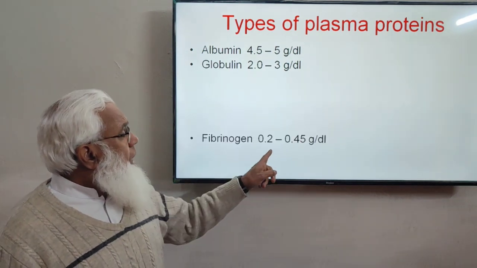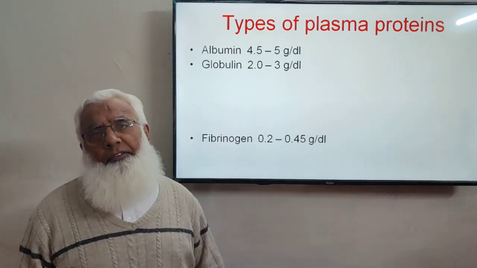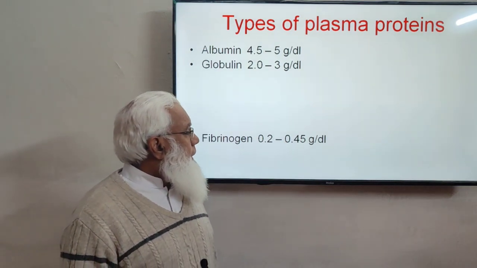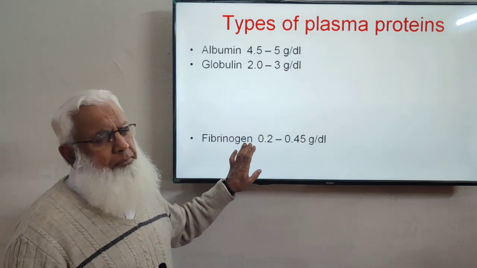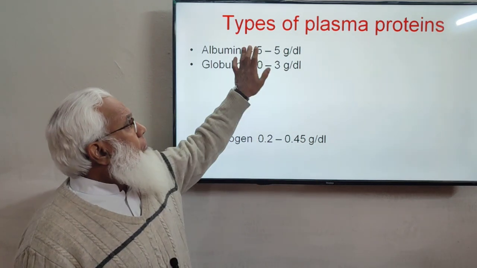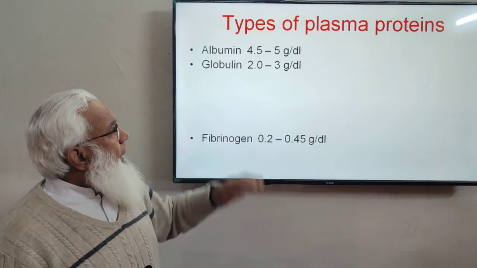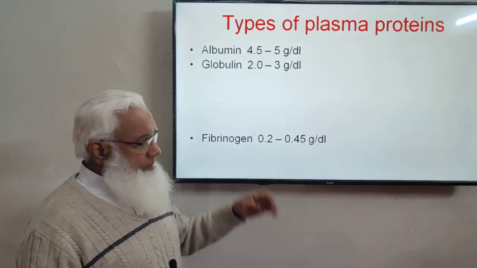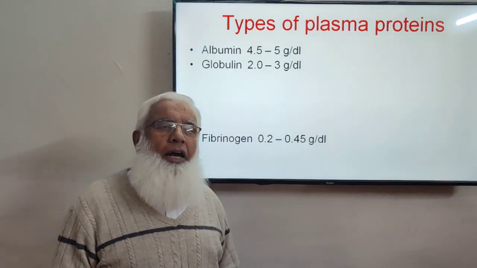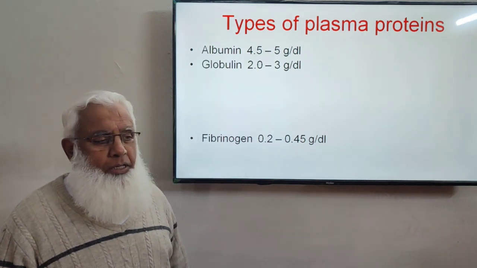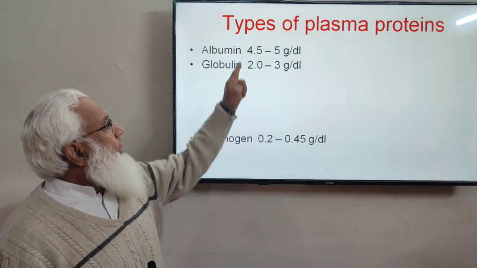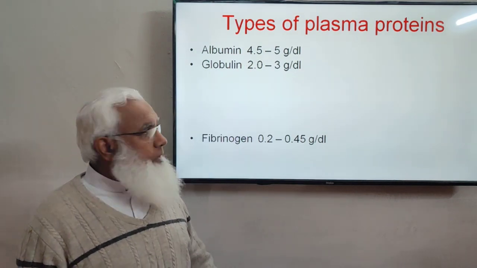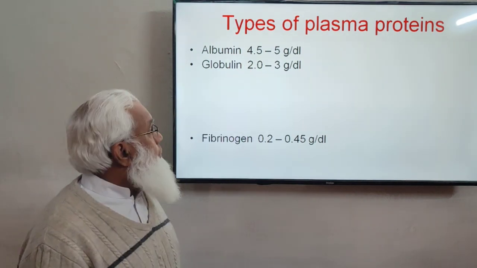Fibrinogen is only 0.2 to 0.4 gram per deciliter, a very small amount. Most abundant is albumin, and then globulin. Albumin and globulin are usually collectively called A/G. The ratio between albumin and globulin, the A/G ratio, is 4 to 2.